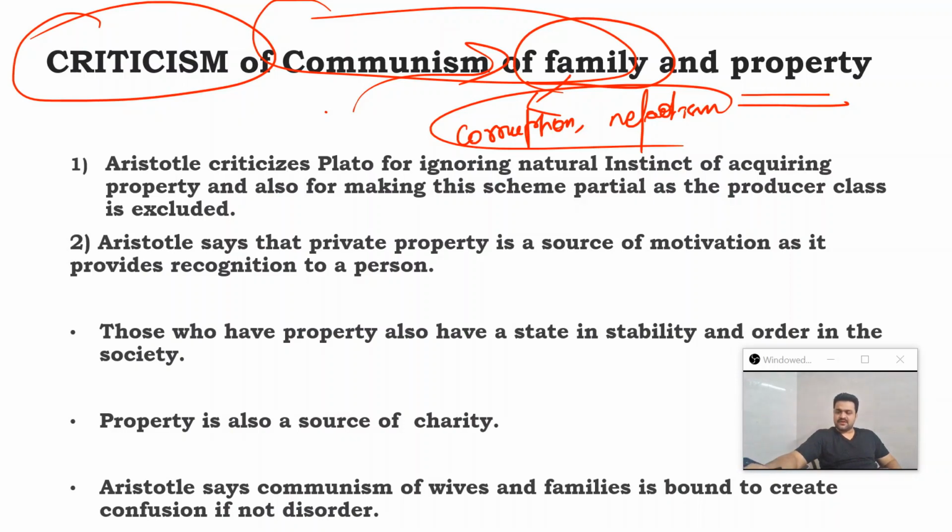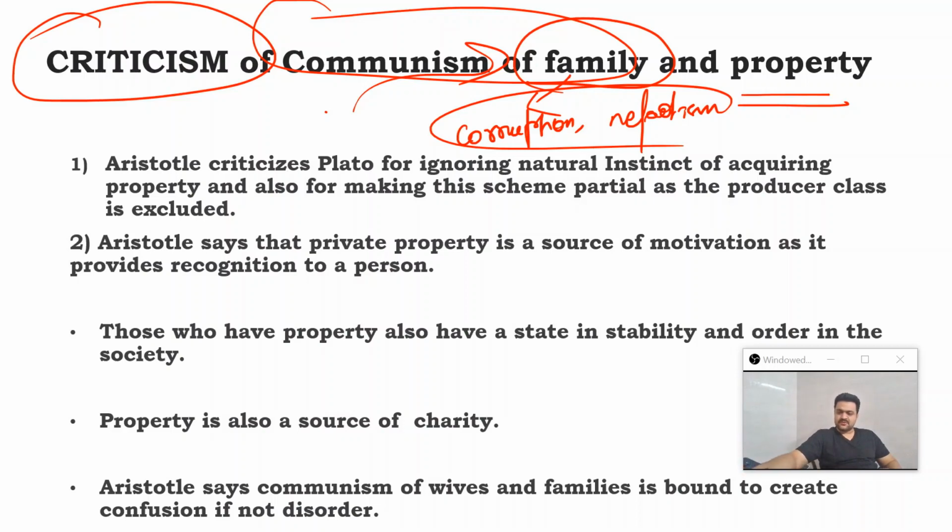There you came to learn that the Marxian scheme of communism is a political solution to an economic problem, whereas Plato's scheme of communism is an economic solution to a political problem. The political problem that Plato faces is the evil of corruption present in the ruling class, and the economic problem that Karl Marx faced was the control of the bourgeois over the mode of production.